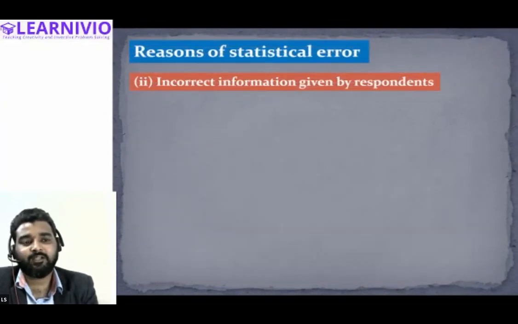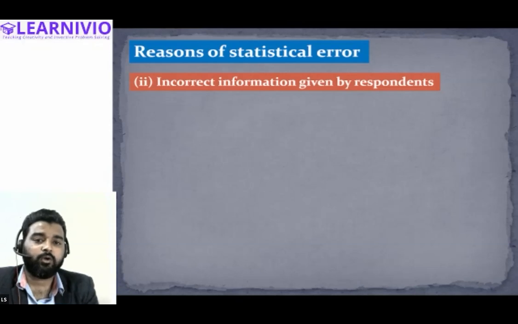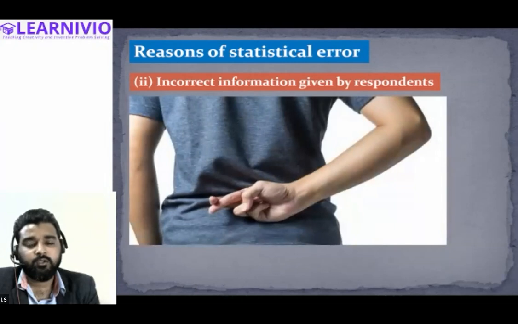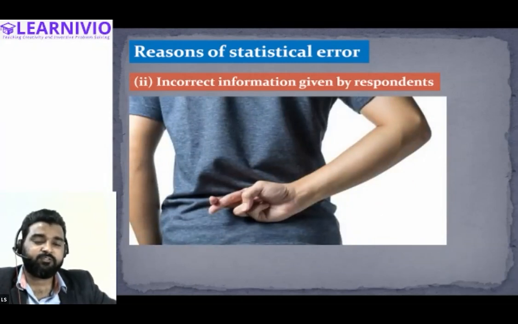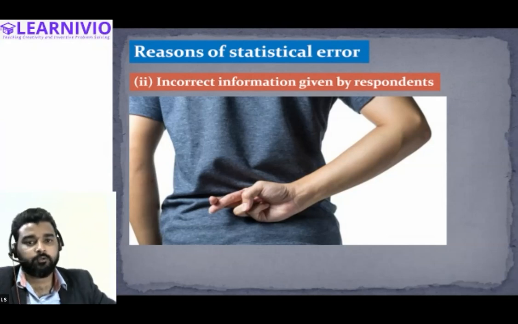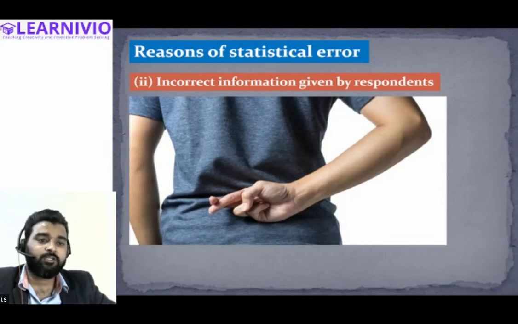Then statistical error can also arise because of incorrect information given by the respondent. Tell me in which category this will be categorized. It will be considered as the non-sampling error. If the information given by the respondent is incorrect, is not giving you the correct information regarding anything,